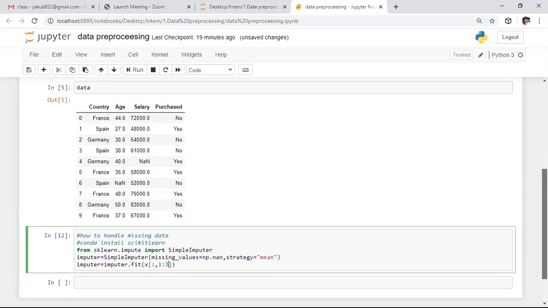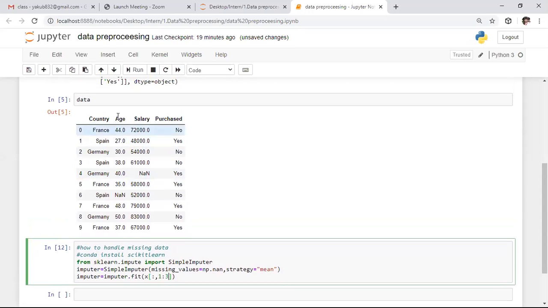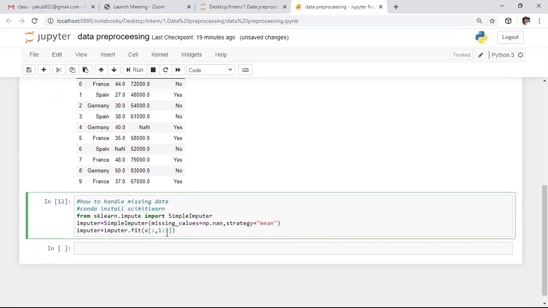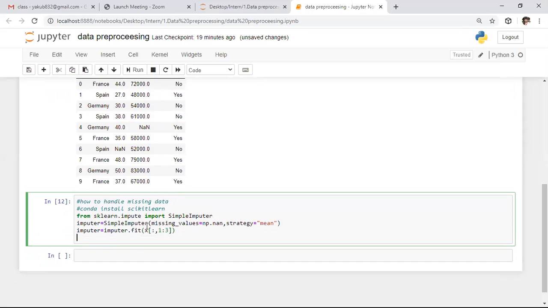As you know from basic slicing, 1:3 includes the first column as well as the second column only. So here we are fitting this mean strategy to our algorithm.